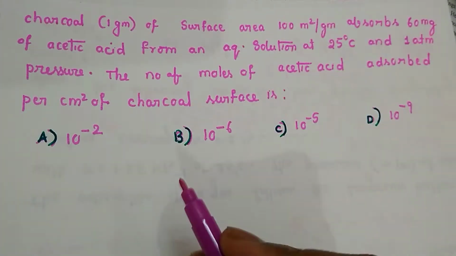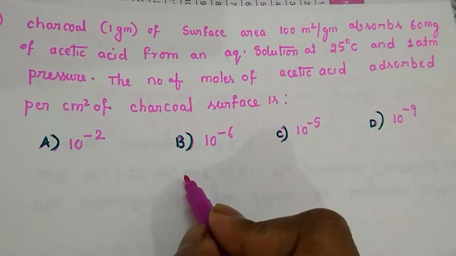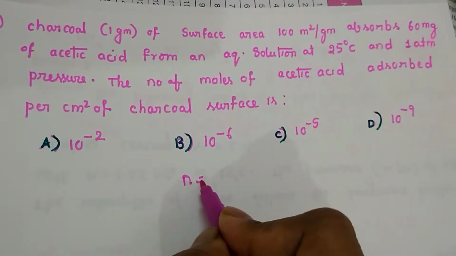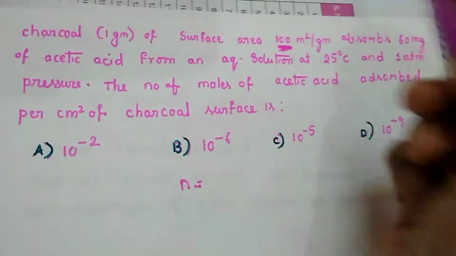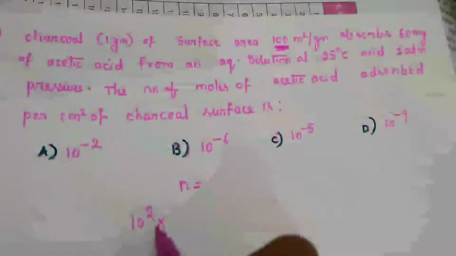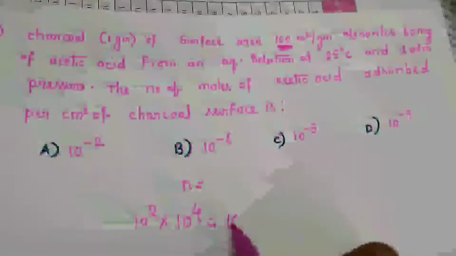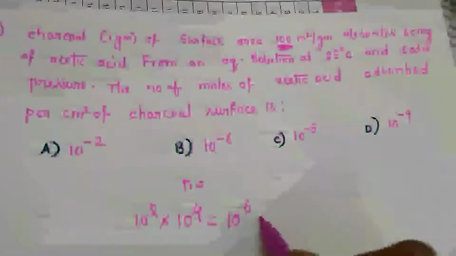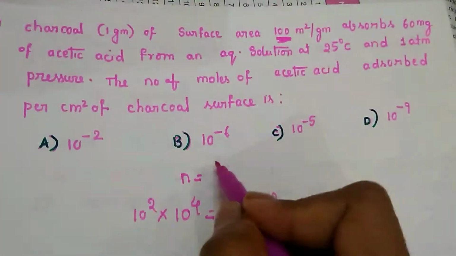First, what have they given? They have given the weight of the acetic acid. So we can calculate the number of moles of acetic acid adsorbed for this much surface area. How much surface area? Let's convert this to centimeter square. So 100 meter square, converting to centimeter square, it will become 10 to the power of 4 times more. That means a total of 10 to the power of 6 centimeter square area adsorbs how many moles? Moles I am calculating here.